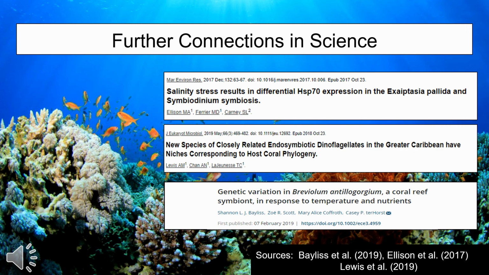Finally, we could potentially expand our research by using another strain of Brevolium, just like Baylis et al. did in their study. Genetic variation was found between Brevolium antiligorgium and Brevolium minutum species, and among their symbionts, in chlorophyll content, photosynthetic efficiency, and growth rate. This variation is important to further understand the symbiotic relationship and the further implications that stress has.